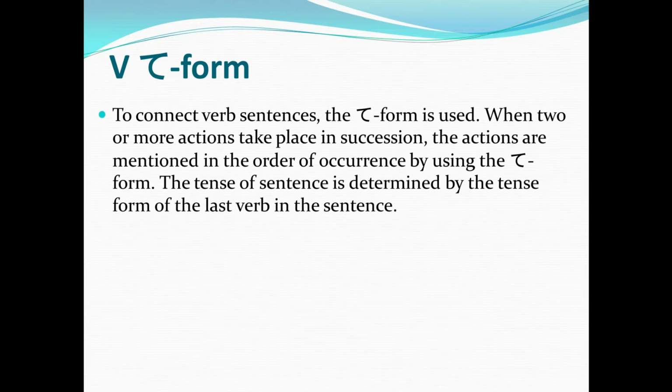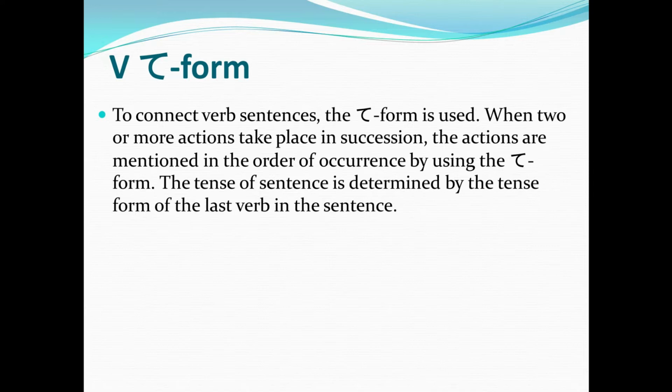So, to connect verb sentences, the te form is used. When two or more actions take place in succession, take note, two or more actions take place in succession, the actions are mentioned in the order of occurrences by using the te form. The tense of sentence is determined by the tense form of the last verb in the sentence.